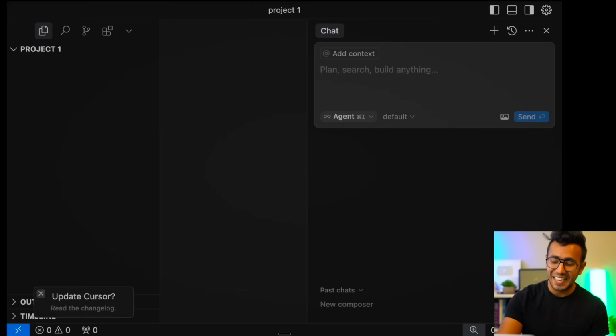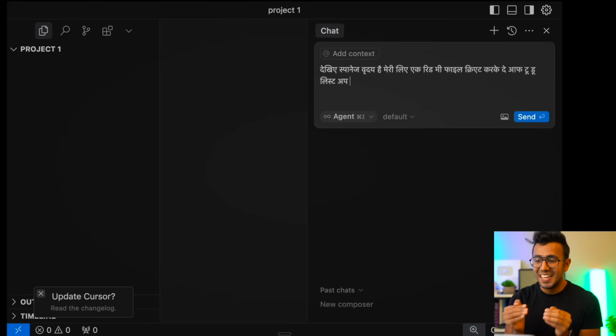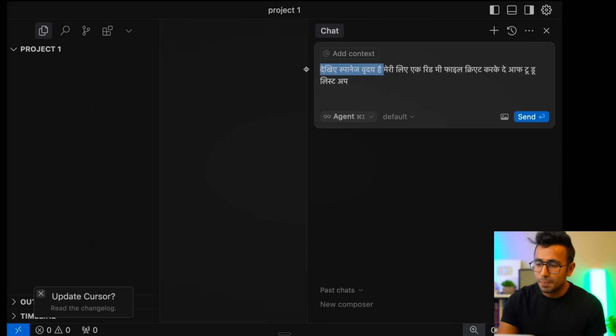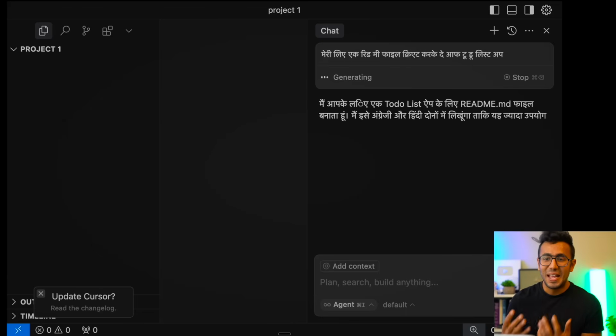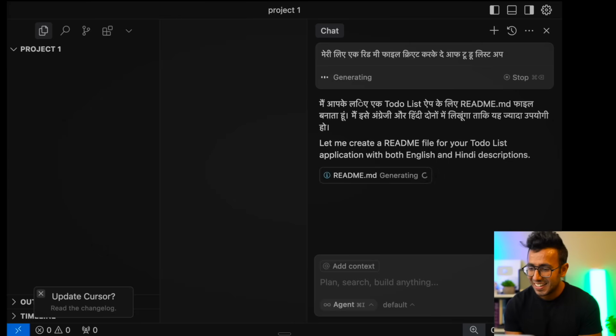But the good thing is I can even code in Hindi, Spanish, whatever. मेरे लिए एक readme file create करके दे of a to-do list app. So I spoke half Hindi, half English. It just did the job. देखिए मेरे लिए Hindi. So I spoke something before, so I'll remove that and just type it, and it'll create a readme file in Hindi for me. It's just mind blowing. Let's see if it does in English or Hindi.